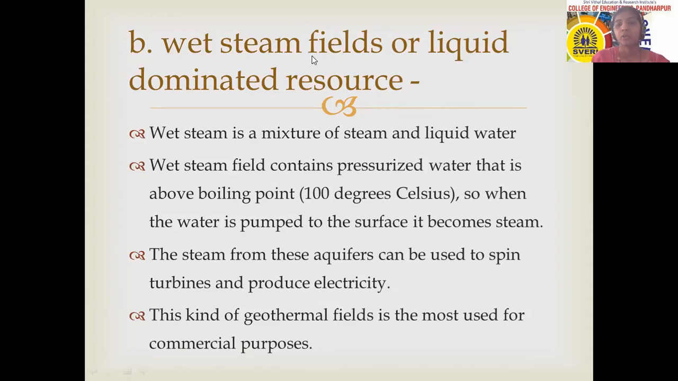Okay, Kiran Rokde gave the answer as dry steam is hotter than wet steam. Oh, very good.